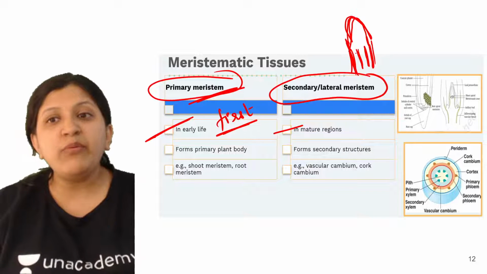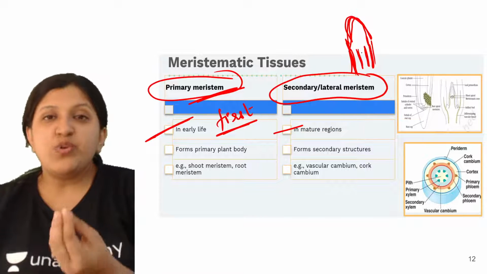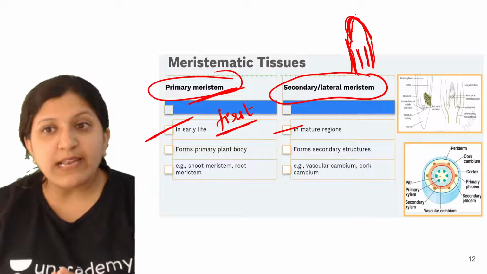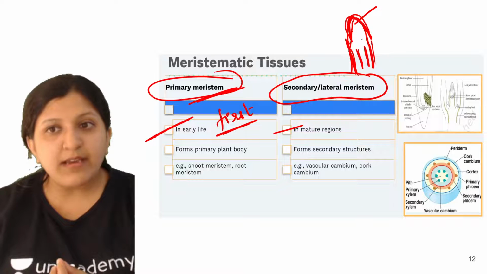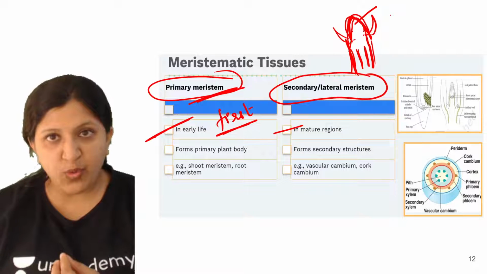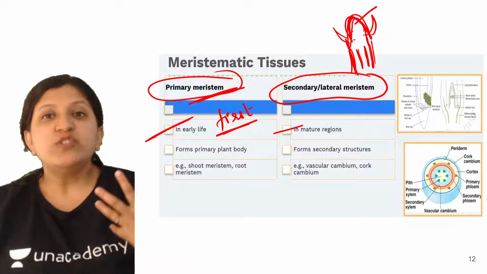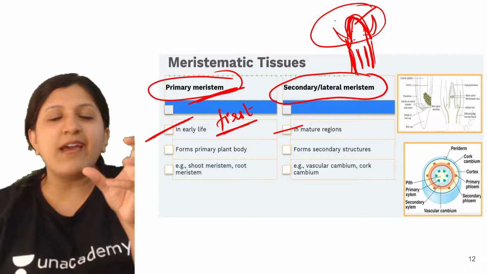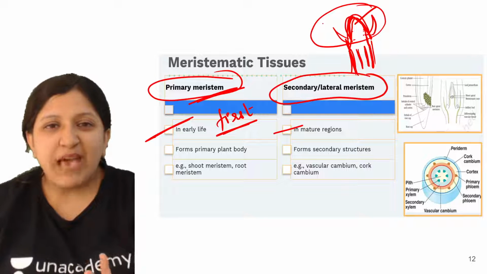So here we cannot find much of a division. Division can be found only because of a lateral meristem, that is at the tip region. So there is an apical meristem, there is an intercalary meristem where we can see leaf growth as well. That is why this is an early life, just like a young born baby, the one who has just taken birth.